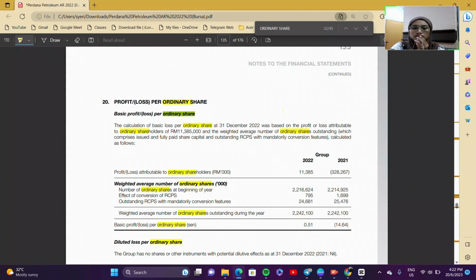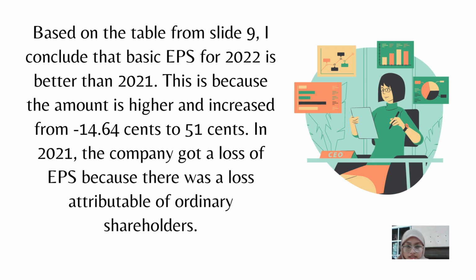In 2021, the basic EPS is a loss of 40.64 cents, and in 2022 the basic EPS is 51 cents. Based on the slide, I conclude that basic EPS for 2022 is better than 2021. This is because the amount is higher and increased from negative 14.64 cents to 51 cents. In 2021, the company got a loss per share because there was a loss attributable to ordinary shareholders.